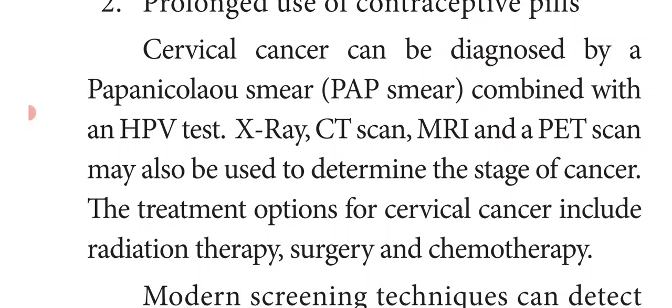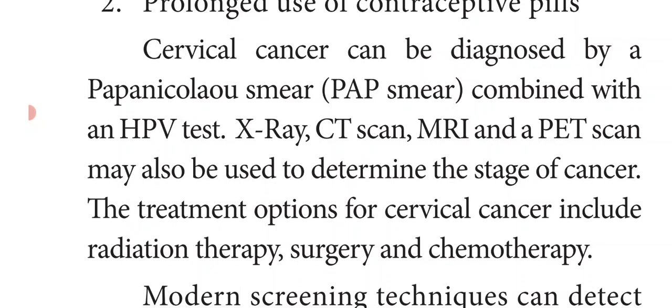In a pap smear test, a scratch is made on the cervical region and the cervical cells are scraped and examined. That is called a pap smear test.